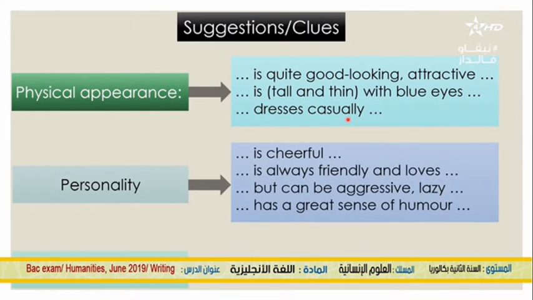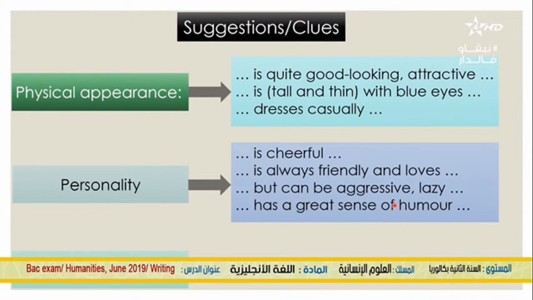To describe his or her personality, you can say that your friend is cheerful, is always friendly and loves, etc. You can say also that he can be, for example, aggressive, lazy, bossy, etc. Or you can say also that your friend has a great sense of humor.